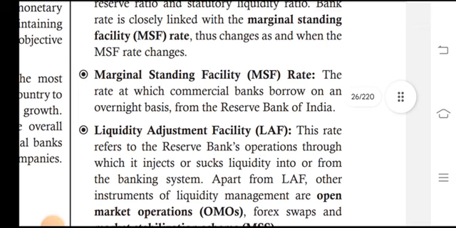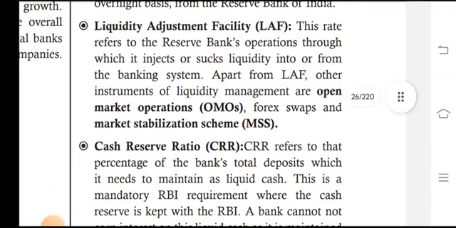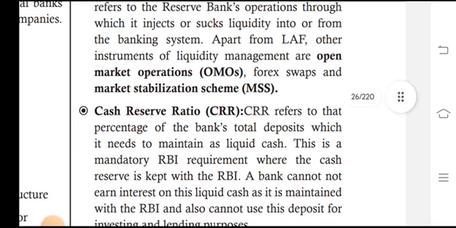Marginal standing facility, MSF rate: the rate at which commercial banks borrow on an overnight basis from the Reserve Bank of India. Liquidity adjustment facility, LAF: this refers to the Reserve Bank operations through which it injects or absorbs liquidity into or from the banking system.